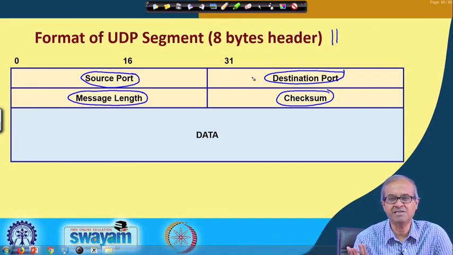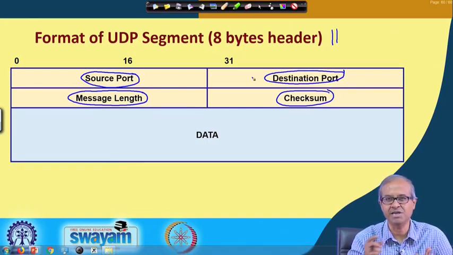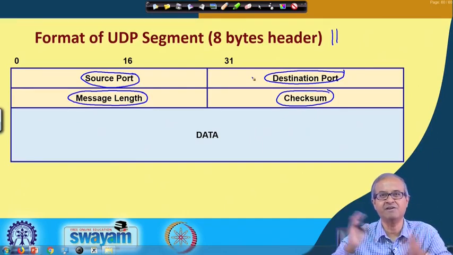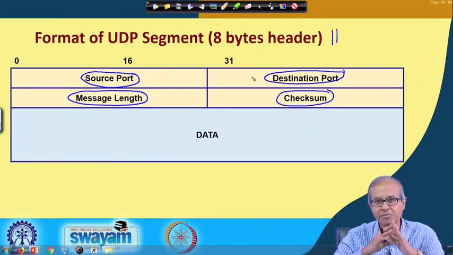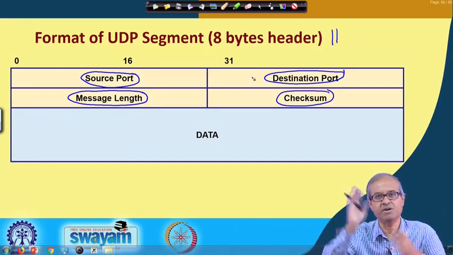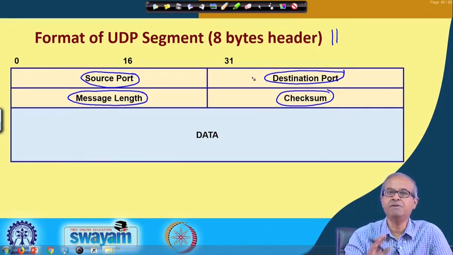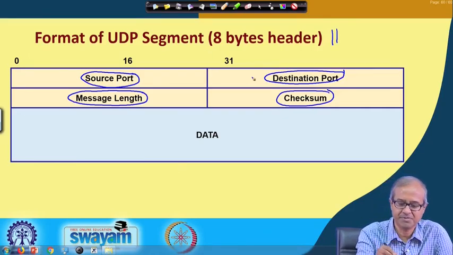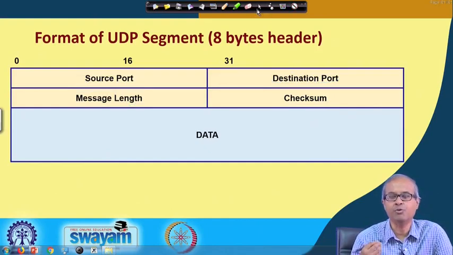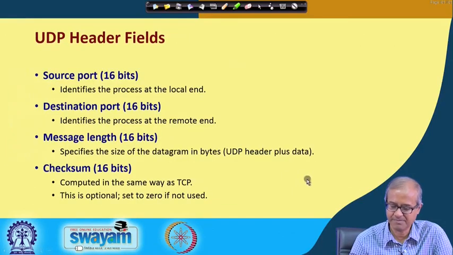So, for many applications where reliability is not that important, you need fast data transmission and no connection establishment is required. You see, for TCP you need 3-way handshaking for connection establishment. For UDP there is no question of connection establishment, you just send the data packet, it will be routed and go. UDP is faster in that sense. So, there are many applications where you prefer speed to reliability. So, these are the 4 UDP header fields I already mentioned, right.